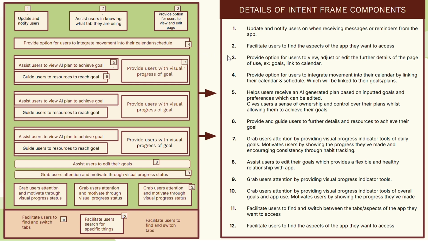So this is the intent frame for the Plans and Goals tab. As you can see, they have an option to link their calendar and also view what they have for each day. Aside from that, they have each of the inputted goals and also how much they've done for each of those goals. They can see it through the visual progress indicators, and also a link to further resources on the specifics of how to achieve their goal. And lastly, at the bottom will be things such as visuals on their streaks and their progress throughout the use of the app.